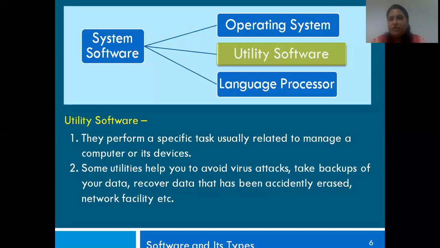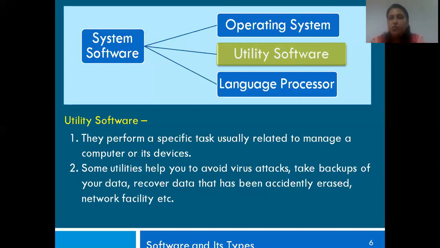We have done this in our practical lab activities, how to recover your files if they have got deleted accidentally. And then there is also your network facility. Supposing you want to make use of the internet facility, your Wi-Fi, all these kinds of facilities come under your utility software. Did you follow that?